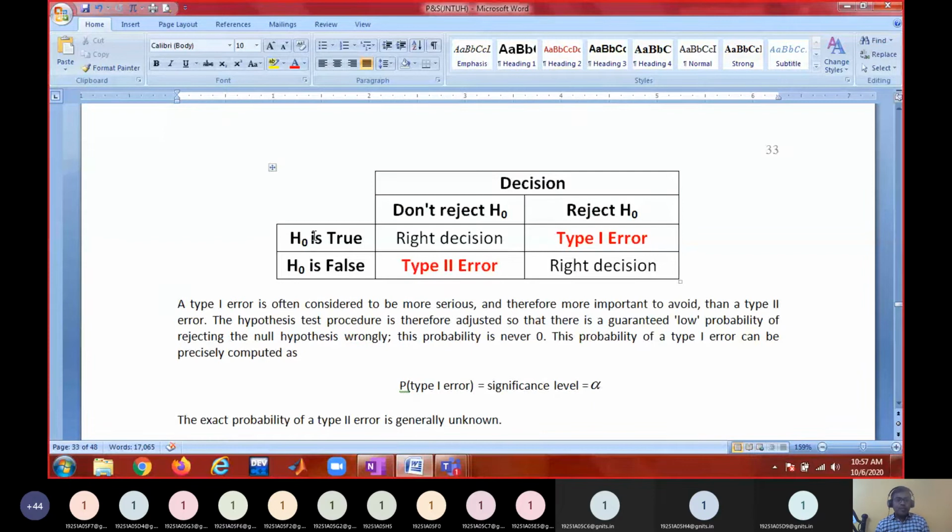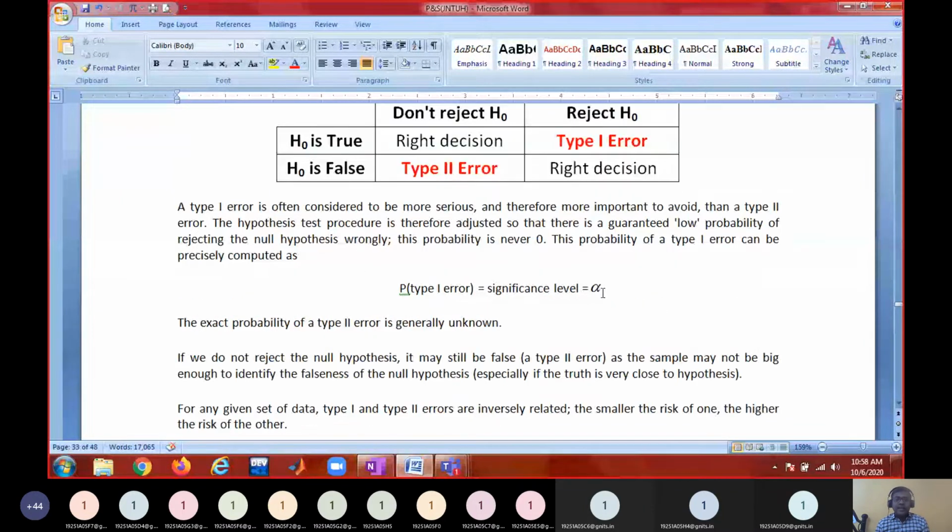So these are the cases of type 1 error. H0 is true and you are not rejecting, that means you are accepting, so that is a right decision. H0 is false and you are rejecting H0, therefore you are making a right decision. H0 is true but you are rejecting H0, that is called type 1 error, which is called producer's risk. H0 is false but you are not rejecting H0, that is called type 2 error, which is called consumer's risk.